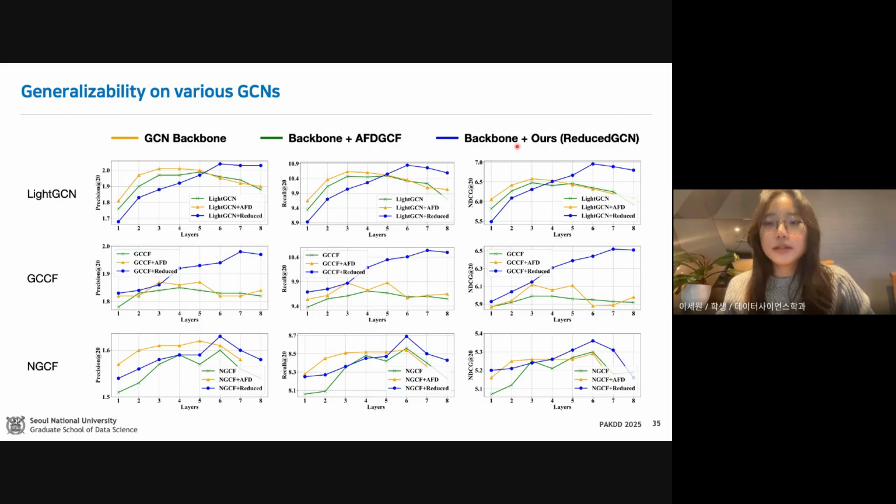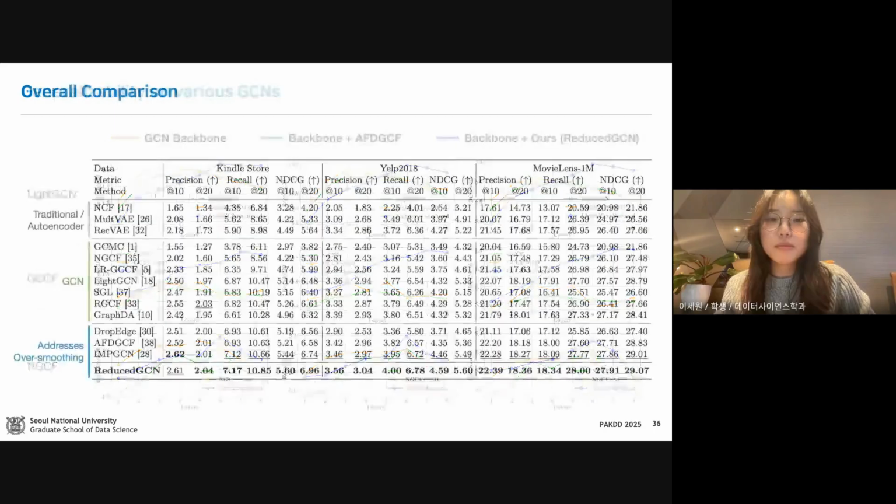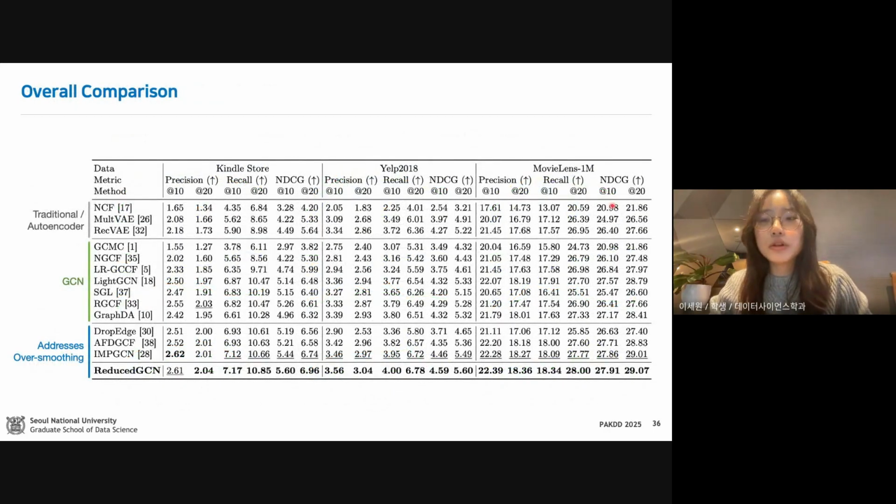In all 3 cases, our model not only improves the performance, but also shows more stability at deeper layers, again highlighting its effectiveness in reducing oversmoothing. We also compare reduced GCN with a wide range of baselines, including autoencoder-based, GCN-based, and some previous methods that address oversmoothing. And our model generally achieves the best performance across all datasets.